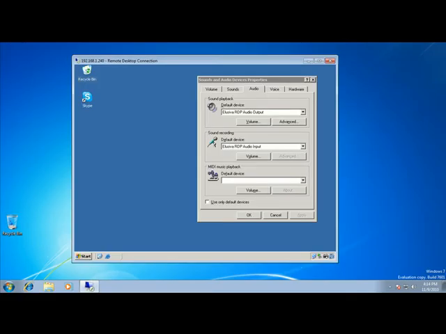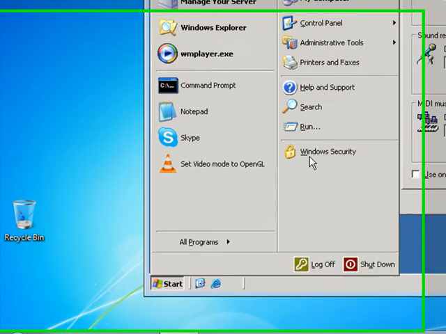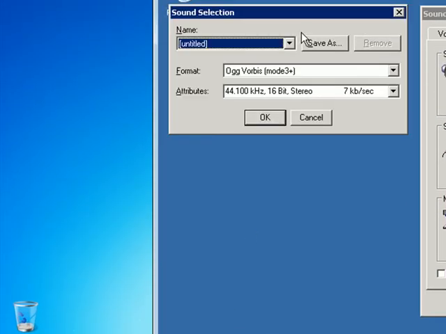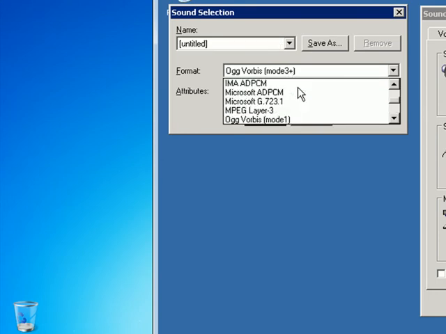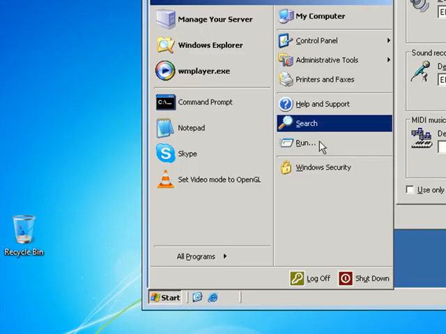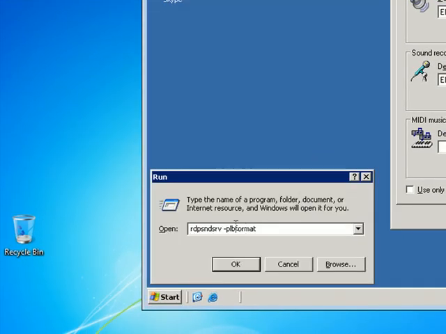In order to provide necessary sound quality and adjust traffic usage, Remote Sound provides audio compression, so you can request the codecs you need for playback and for recording. You can do this by navigating to Start, Run. For playback, and for recording,